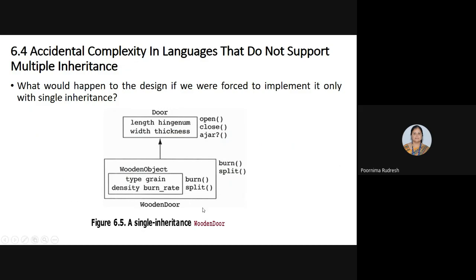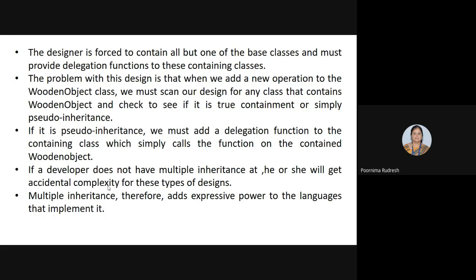So if one more operation is defined, then we have to check the entire design for the presence of the wooden object, whether other classes contain the wooden object class or not, and after that whether there is a true containment relationship or a single inheritance relationship.